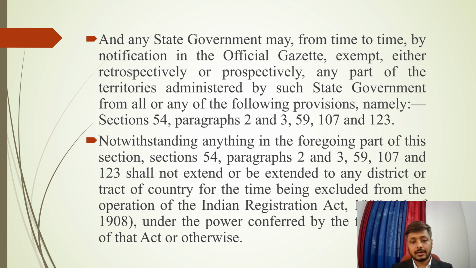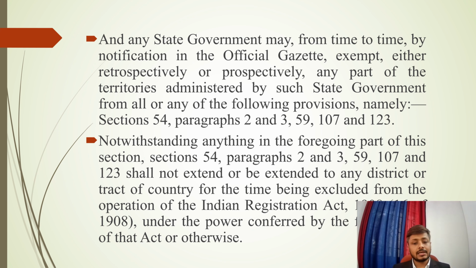Now moving on to the fifth paragraph, we will see that it is said that notwithstanding anything in the foregoing part of this section, section 54 paragraphs 2 and 3, 59, 107 and 123 shall not be extended to any district or tract of a country for the time being excluded from the operation of the Indian Registration Act 1908. So here the word notwithstanding has been used. It clearly says that this paragraph has an overriding effect on the Transfer of Property Act.